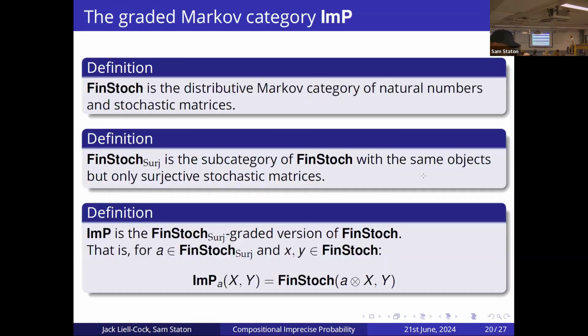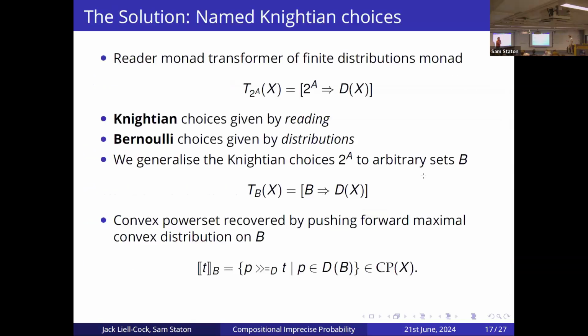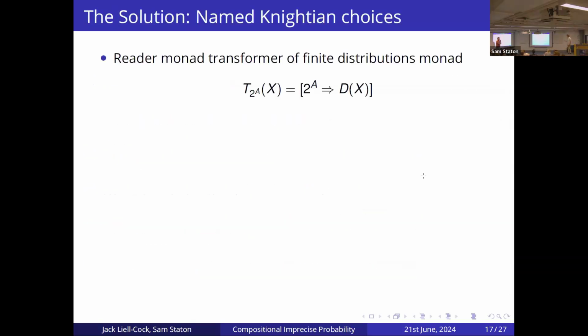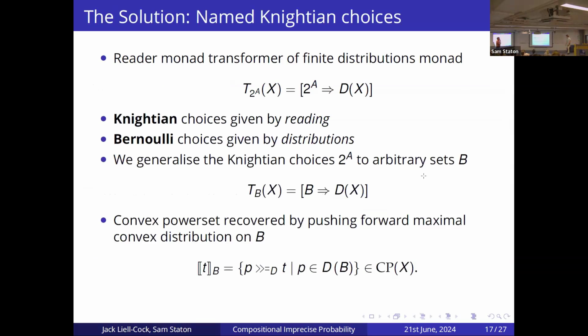Okay, so I guess that follows from a result from the paper that I didn't want to go into too much detail on here. But basically, if you have a graded, commutative, relative, strong monad on Set, that is actually equivalent to a graded distributive Markov category. So we have that correspondence in the paper.